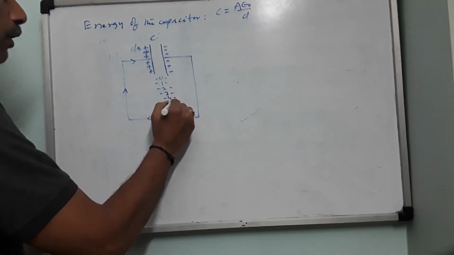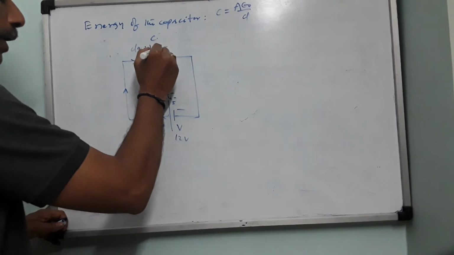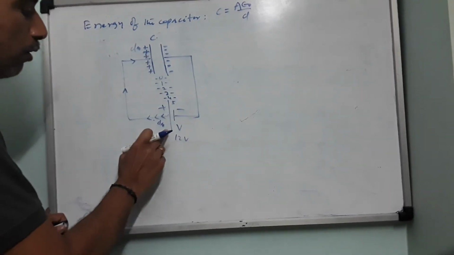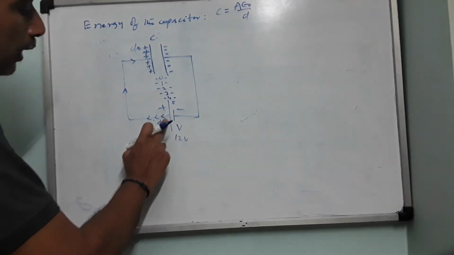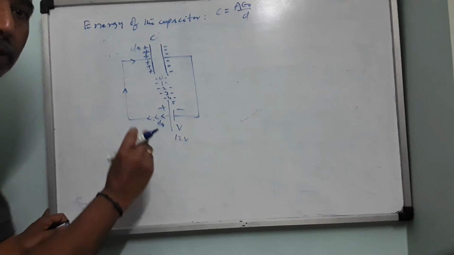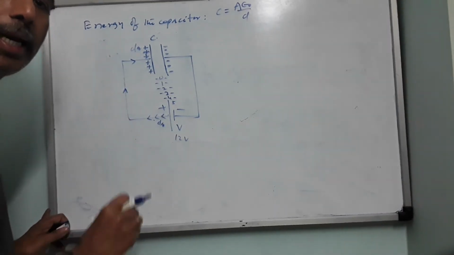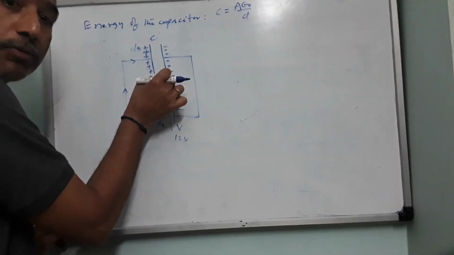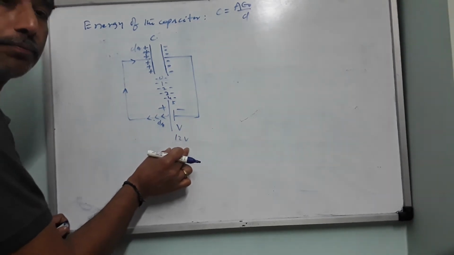So how long will it continue? It will continue till the potential difference across the capacitor becomes equal to the potential difference of the battery. I repeat, this sending of charge in amounts dq will continue by the battery until the potential difference across the capacitor becomes equal to the potential difference of the battery.